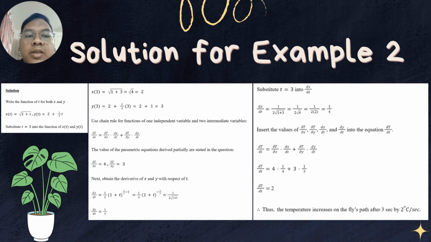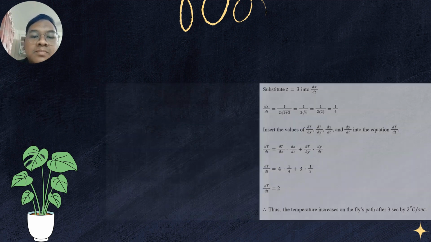Then we obtain the derivative of x and y with respect to t. So we get dx over dt equals 1 over 2 times square root of 1 plus t, and dy over dt equals 1 over 3. Then we substitute t equals 3 into dx over dt. So we get 1 over 4. And then insert the values of all of the derivatives into the equation for dT over dt. So we get the answer dT over dt equals 2. So the conclusion is the temperature increases on the fly's path after 3 seconds by 2 Celsius per second.